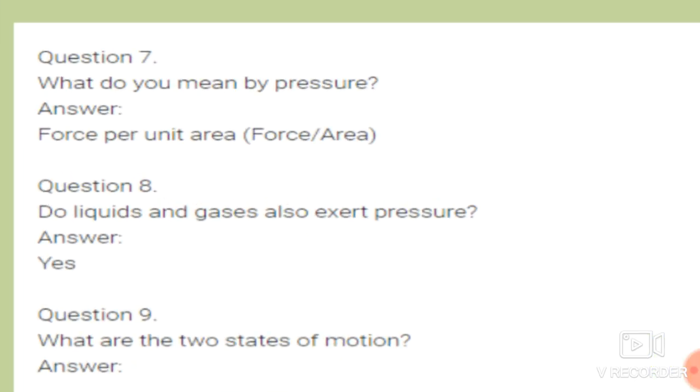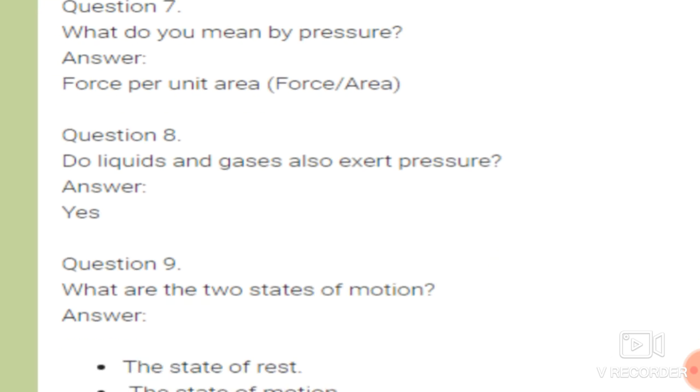Question number 7. Here, these are also two questions from the pressure topic. So students, these are also here by mistake.